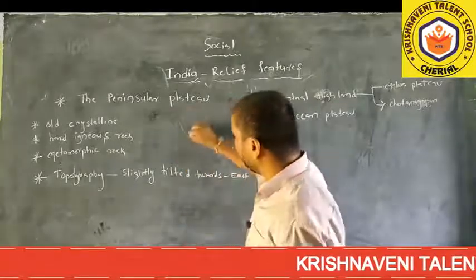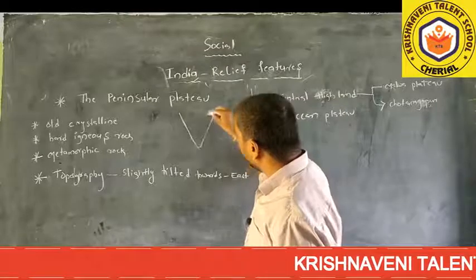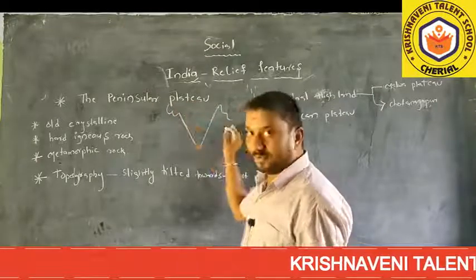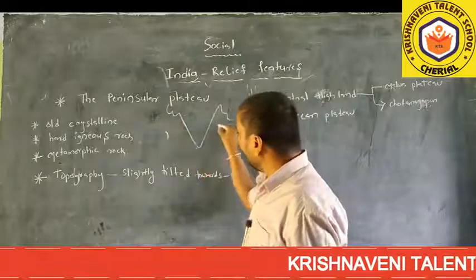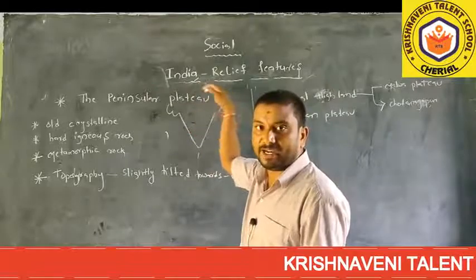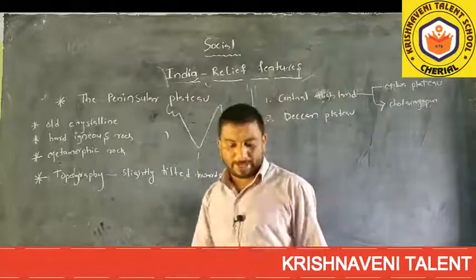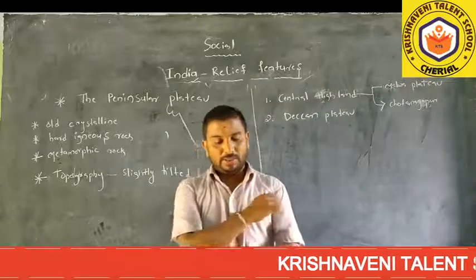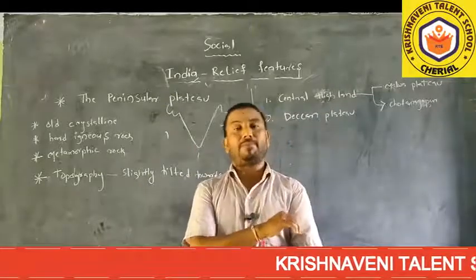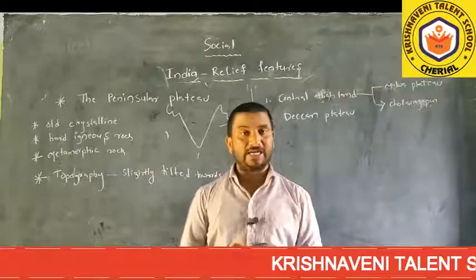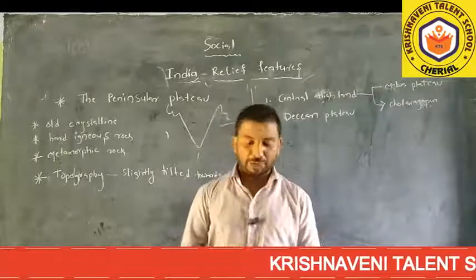India is a peninsula, with 3 sides of water: the Arabian Sea, Bay of Bengal and Indian Ocean. The Indian plateau system is also known as the Indian peninsular plateau.